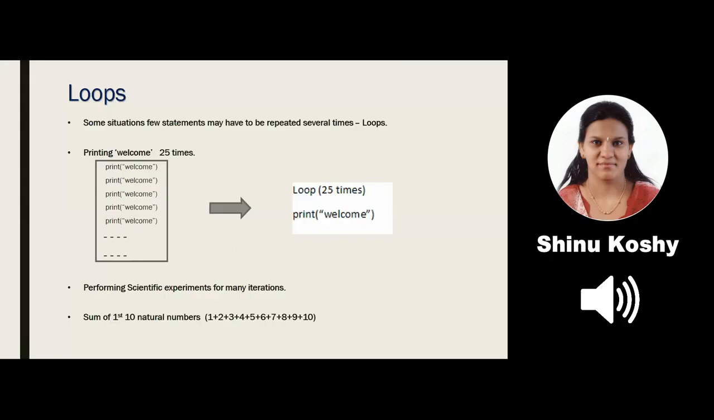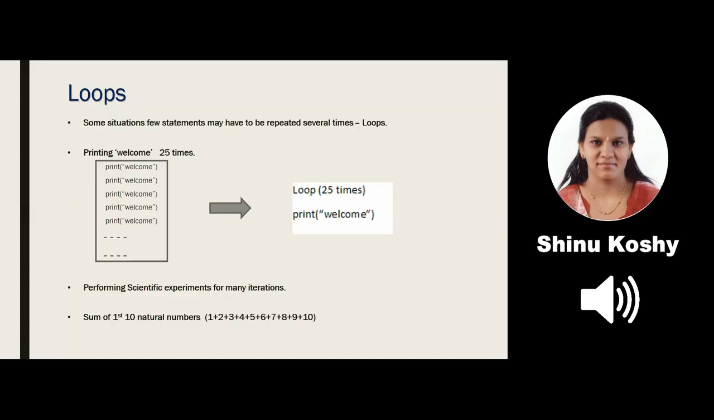Can you see here? Print welcome 25 times. Instead of writing that, I just have 2 sentences. Loop 25 times and print welcome. Isn't it easy? There are certain situations in real life where I would like to use this loop statement.